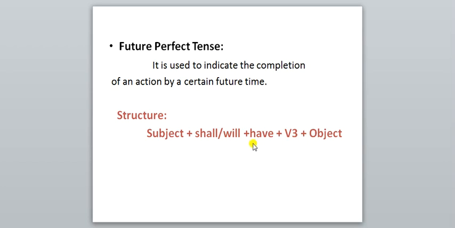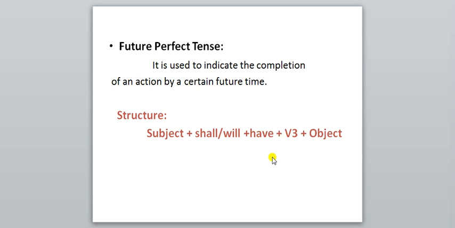But here you people should never use has. Always remember that don't use has in future perfect tense. Otherwise you people will think that with he, she, it we use has, and then here you people will do the same. At the place of have you will use has with he, she, it. Don't make such a mistake.